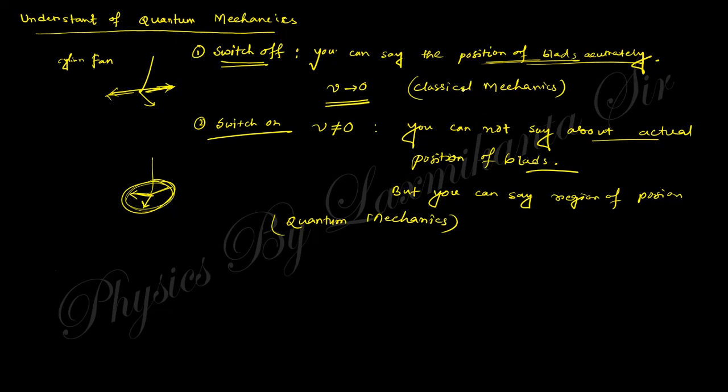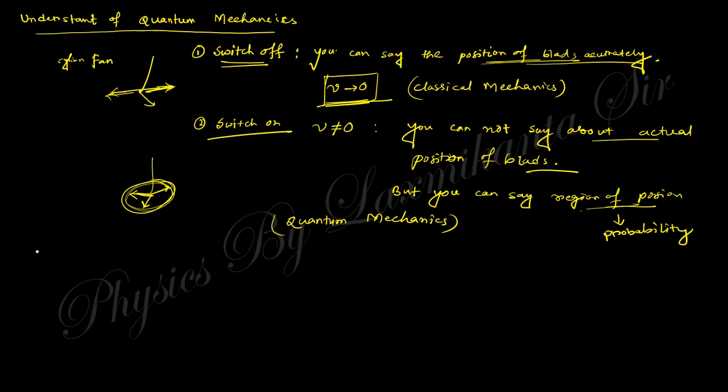Classical mechanics gives you the actual position when the velocity tends to 0, the switched off condition. Otherwise you cannot say the actual position; we can say the region of position, a range of region where the blades can be situated. So this is actually probability. These phenomena are considered under quantum mechanics. I think you understand the basic difference between classical and quantum mechanics.